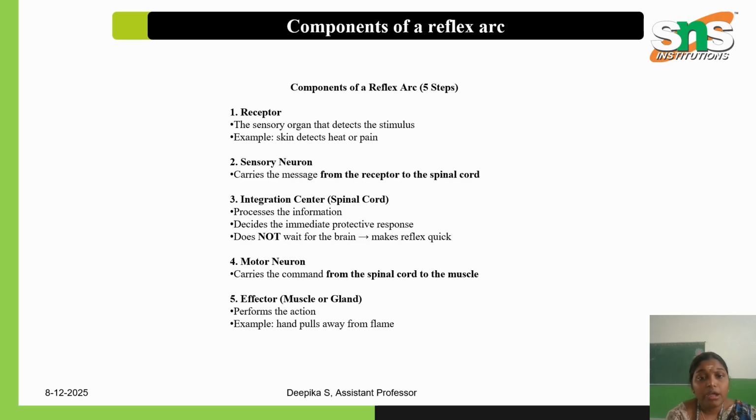First, receptors, where the human body receives the signals or stimulation from external factors, for example, where our skin detects it. Next is the sensory neuron. The sensory neuron carries messages from receptors to the spinal cord. The integration center is nothing but the spinal cord. In the spinal cord, all the processes take place, like processing information, interpreting, and deciding whether or not to proceed with the signal. Everything happens in this integration center, that is, the spinal cord.